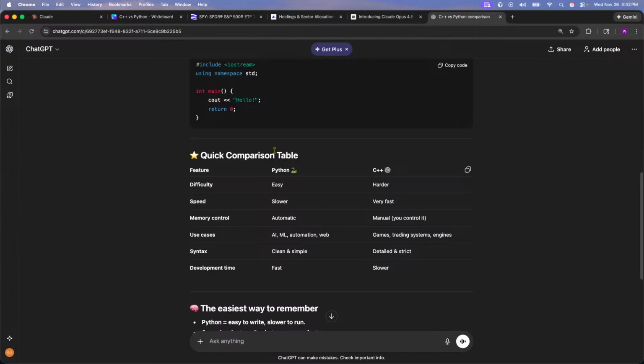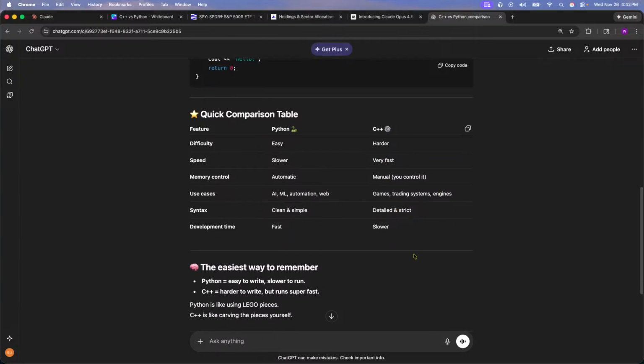Speed, Python slower. Again, I'm a little bit apprehensive about saying Python is slow, right? It's really not. The reason I want to say that is because I use Python daily to trade our algo bots. All of our algo bots that we've built here are all using Python. So I'm curious to see how C++ is going to work for this. Python: automatic, AI, machine learning, automation, web, clean and simple, fast. C++: harder, very fast, manual, game, trading system, engines, detailed and strict, and slower.